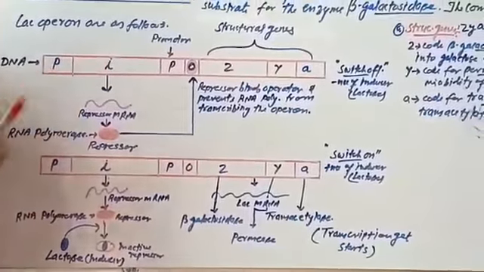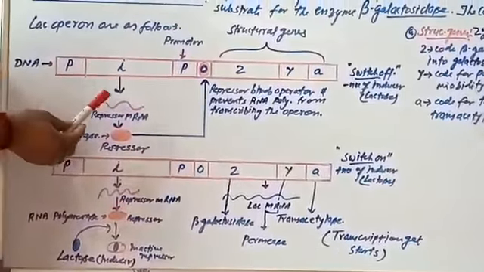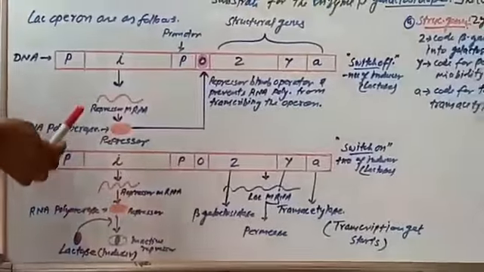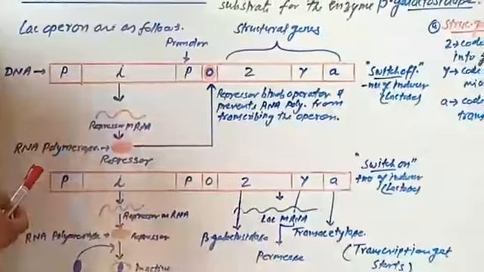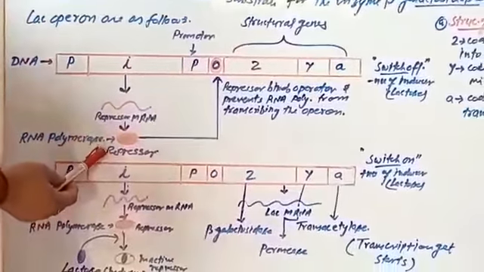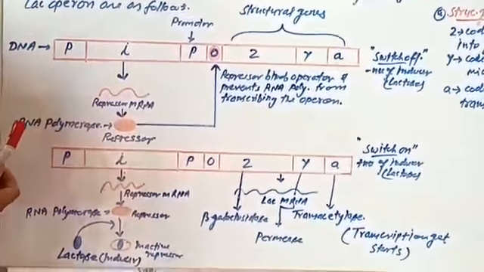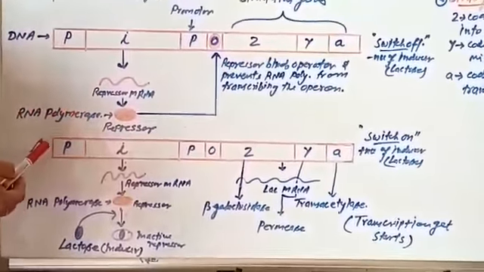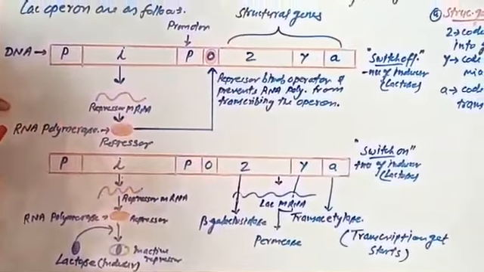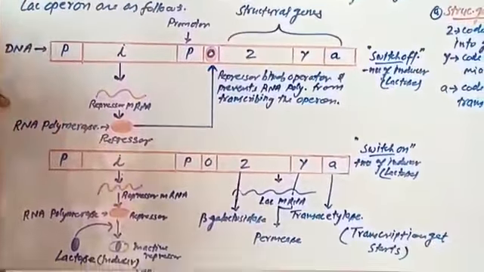So these are the structural genes. Here is the regulatory gene I. The repressor is the protein which is coded by the gene I, and RNA polymerase is the enzyme of transcription.